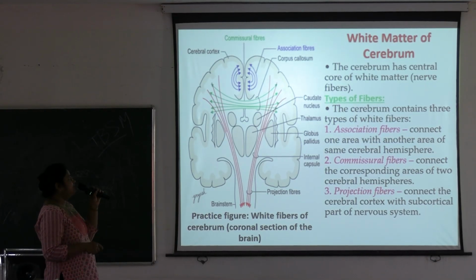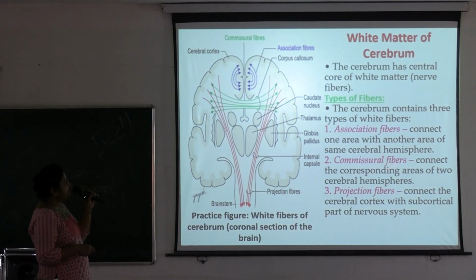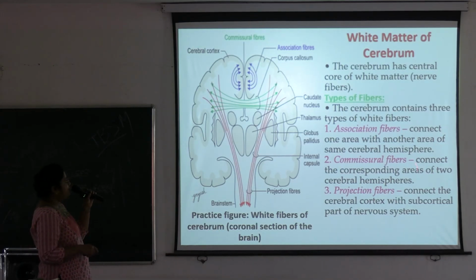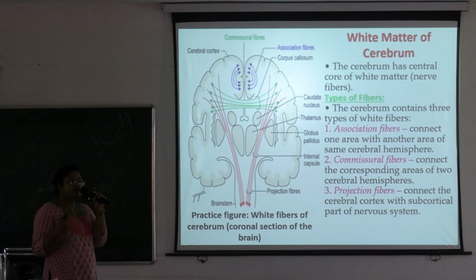So what are the types of fibers? The cerebrum contains three types of white fiber: association fibers, commissural fibers and projection fibers. Association fiber, it connects one area with another area of the same cerebral hemisphere. Okay. Commissural fibers, they connect the corresponding areas of two cerebral hemispheres. And projection fibers connect the cerebral cortex with the subcortical part of the nervous system. So these are the three types of white fibers present in our brain.